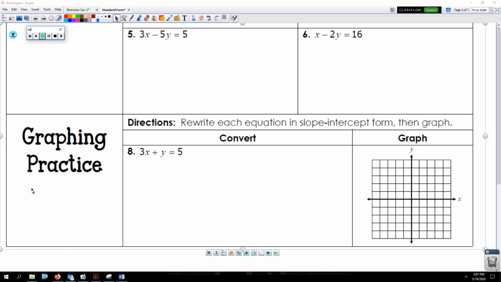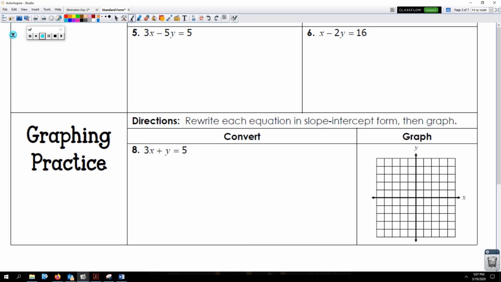All right, so number 5, I want to move my x term over. So, oops, I'm going to subtract the x. y equals negative 3x plus 5.